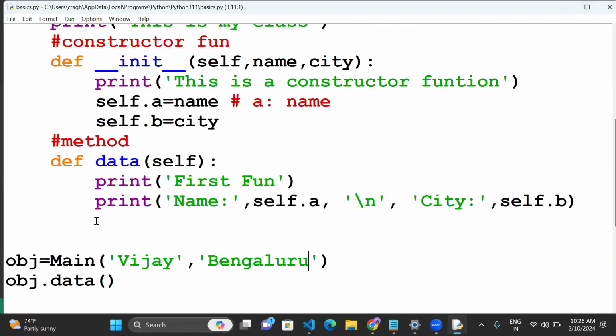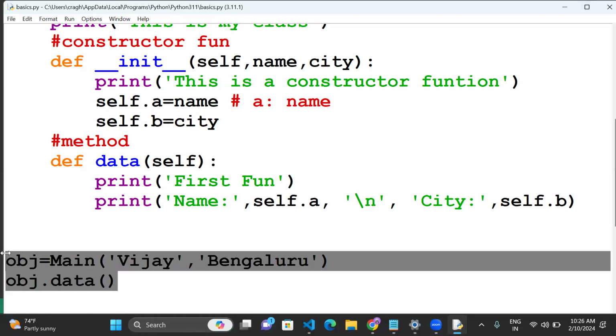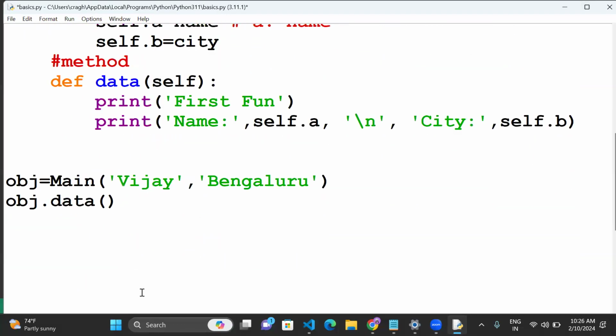So as of now, we created one object. For a single class, you can create multiple objects also. For example, one more object I'll create here, obj1. obj1 is equal to main, which is a calling function.